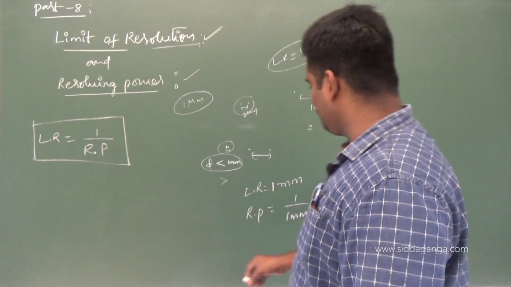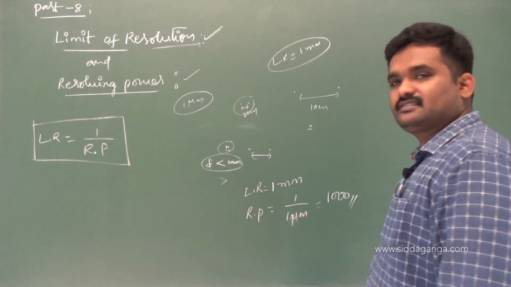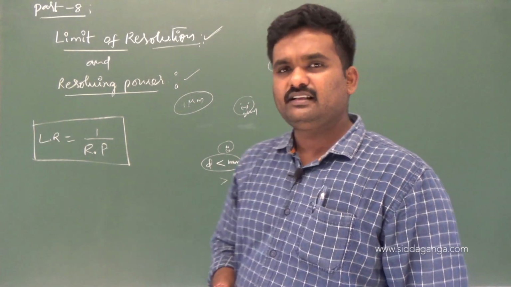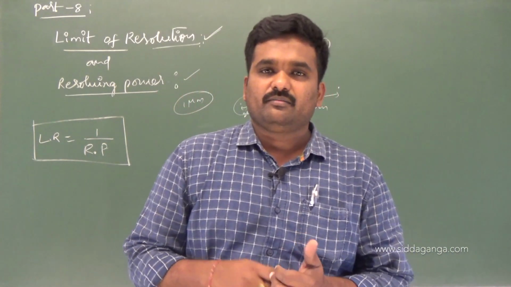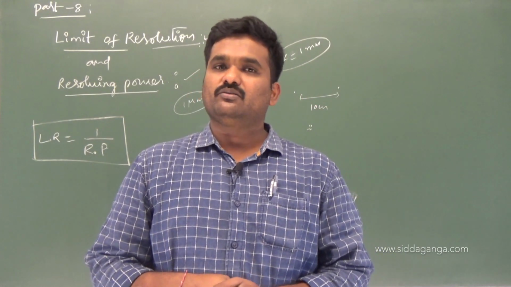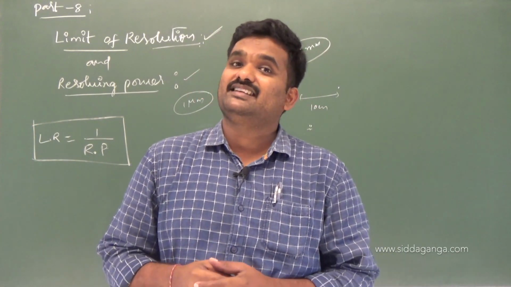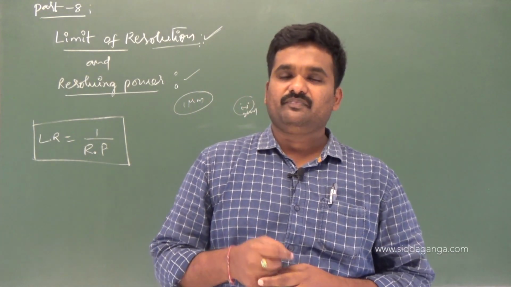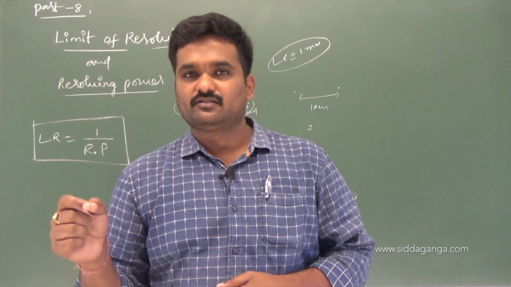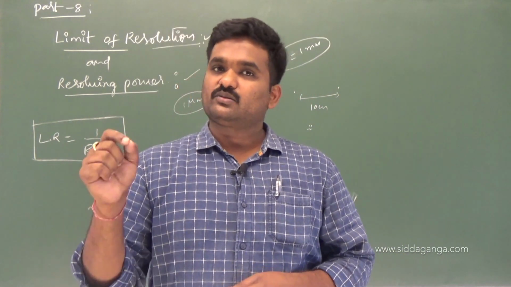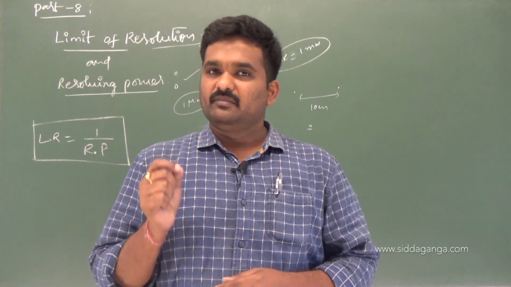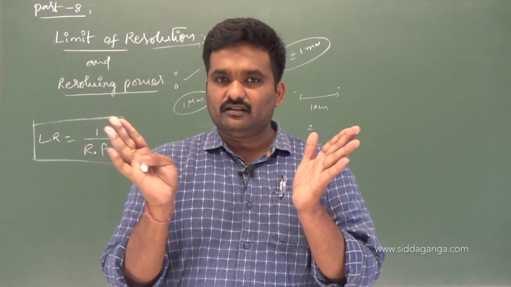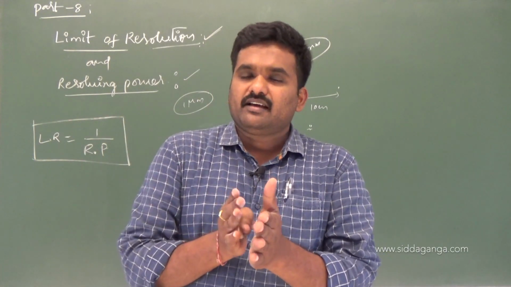If it is a micrometer, micro means 10 power minus 6, then the resolving power becomes 10 to the power of 6. What is the meaning here? Which optical instrument is said to be the best optical instrument? The one whose limit of resolution is least. The lower the value of limit of resolution, the better the optical instrument, so that it can measure accurately. If the limit of resolution is more, then you can't measure values which are very close.